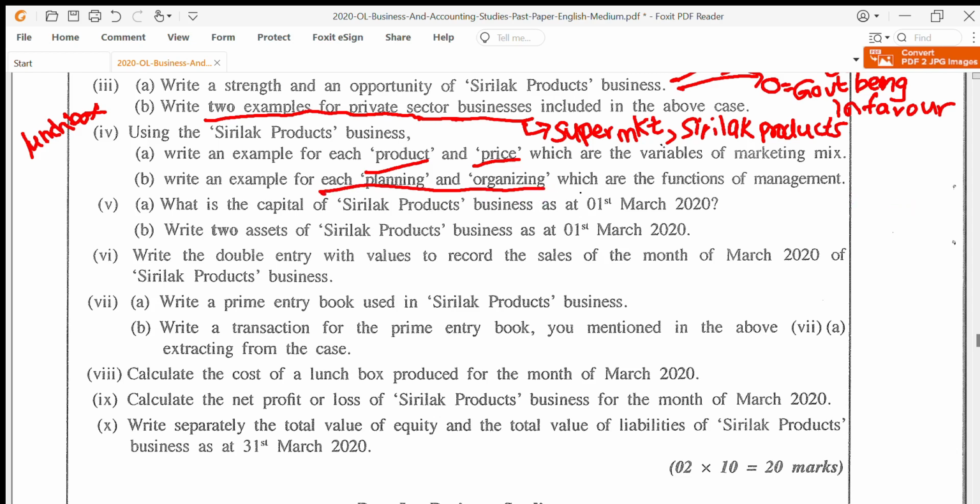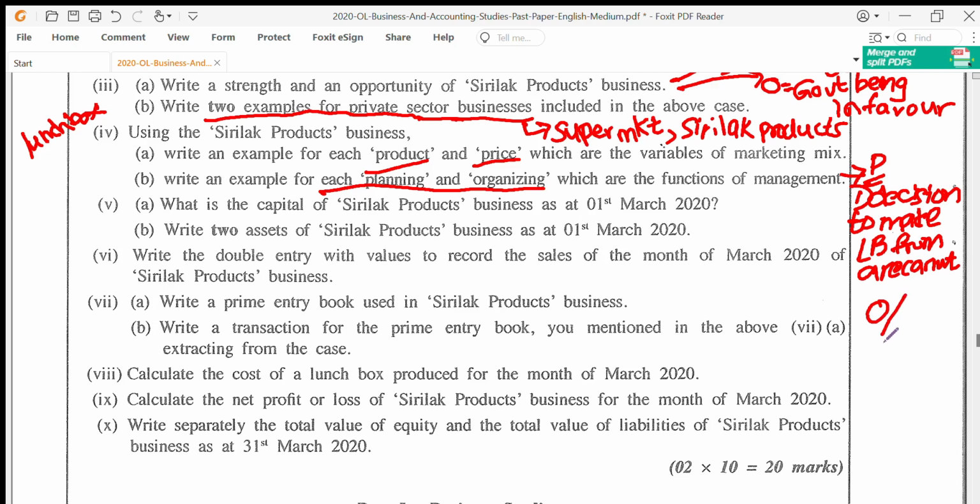Now here when it comes to planning, let me jot it over here. When it comes to planning, what were the example? Decision to make lunch boxes. To make lunch box from arecanut leaves. That itself is planning.